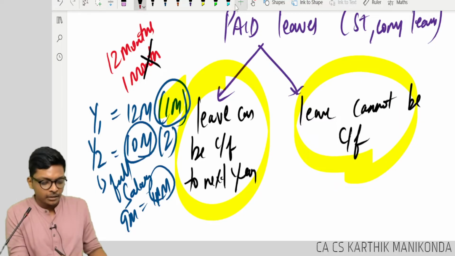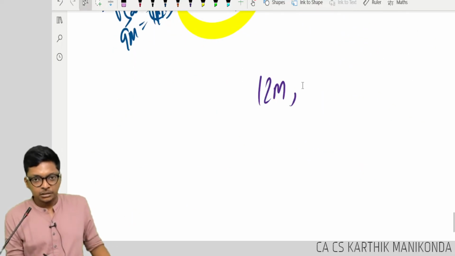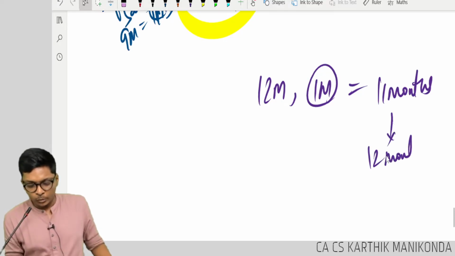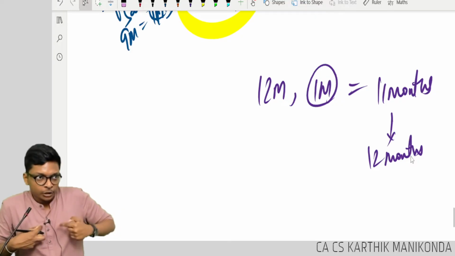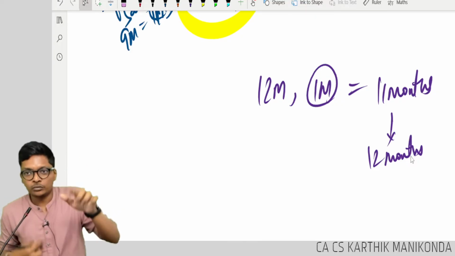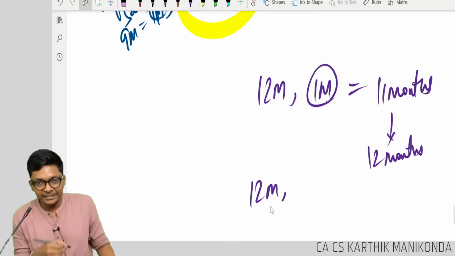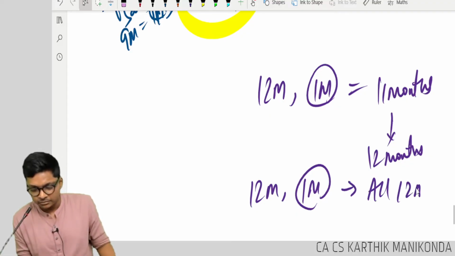Same way here. Look at this. Simple example. 12 months, 1 month leave. You worked only for 11 months. You will get salary of 12 months. This is normal scenario. That means I have a cost. You taking leave, I still paid you. Correct? Second scenario, 12 months, leave of 1 month. You worked for all 12 months.